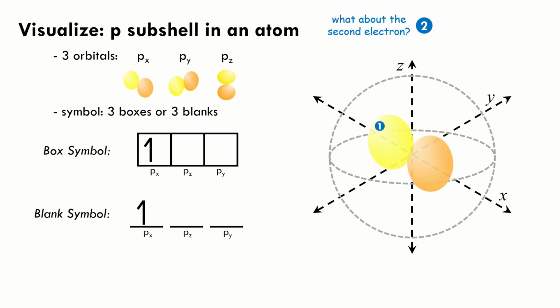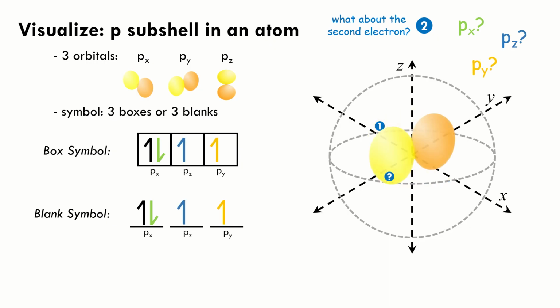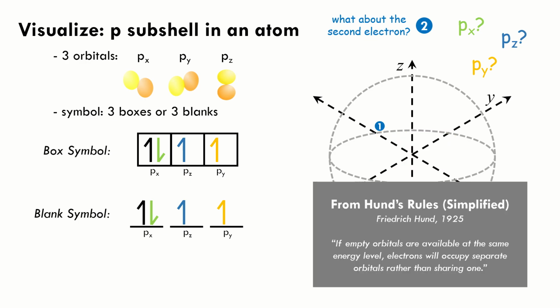Now, if there's a second electron found in this p subshell, in which orbital will it be found? Will it also be in px, the next orbital pz, or the farther orbital py? Well, according to the quantum physicist Frederick Hund, before putting a second electron in an orbital, all other orbitals in its subshell must first have one electron each.